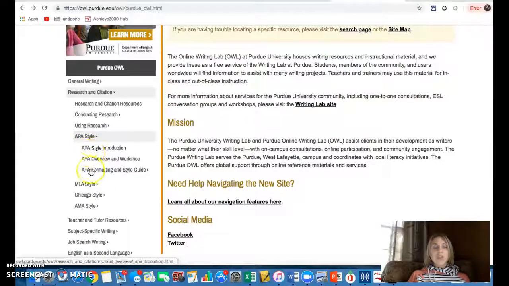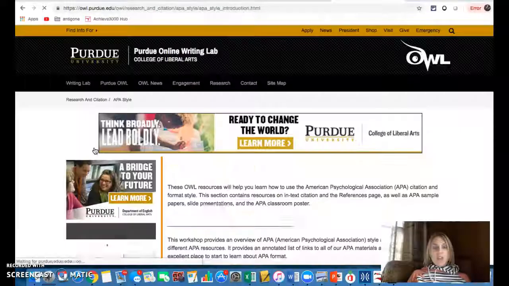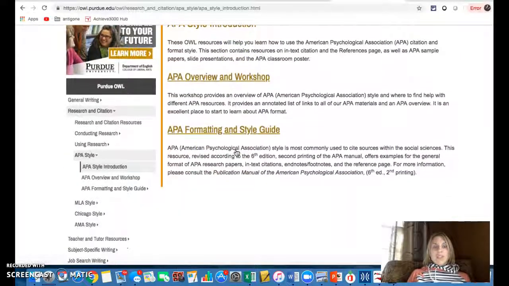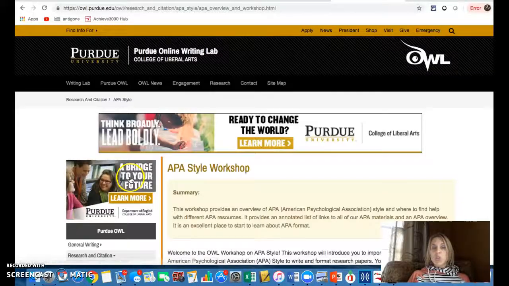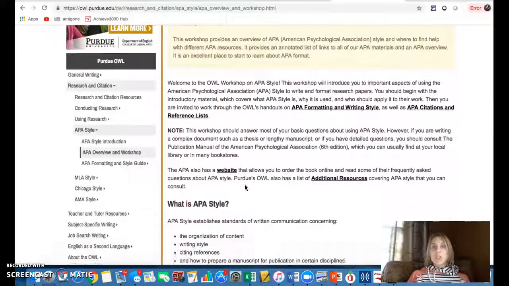And what you'll find here are 3 tabs. The APA style introduction, which I'll click on, will just give you kind of the intro page, and it will give you a little bit of information about what you'll find in each of those. I'm going to go ahead and click on the APA Overview and Workshop, which hopefully looks familiar to you.